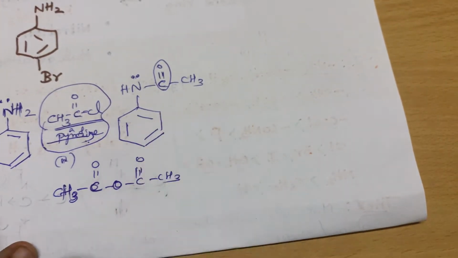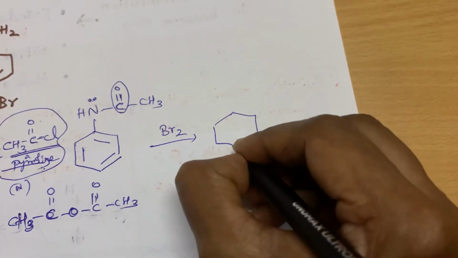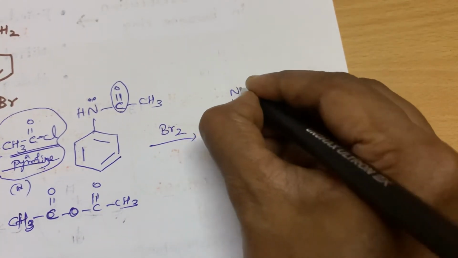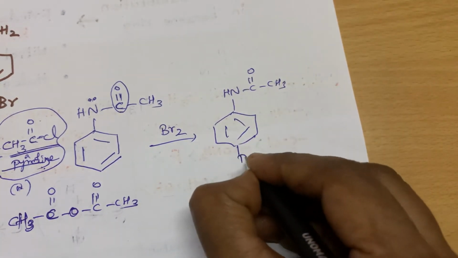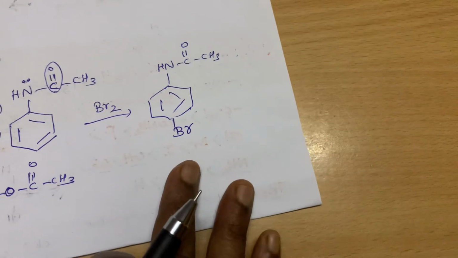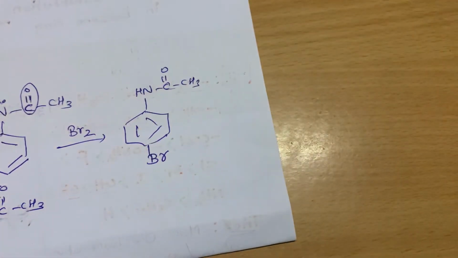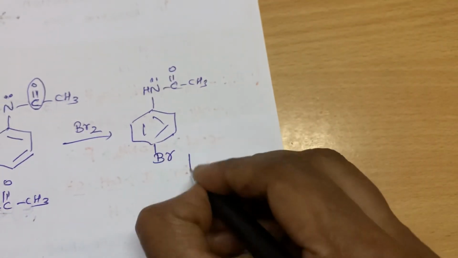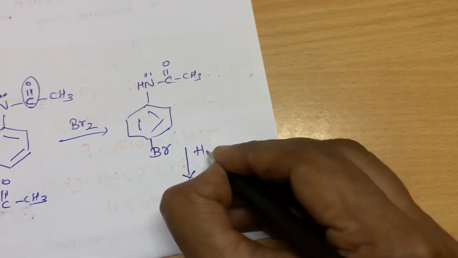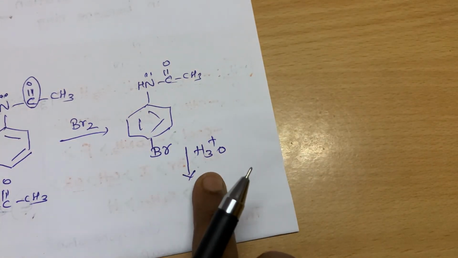This will give the amide. Then if you do bromination, you will get the para bromo product as the major product. Ortho will be minor only. Then you have to knock off this group. How to do this? Acidic hydrolysis, H plus with water.